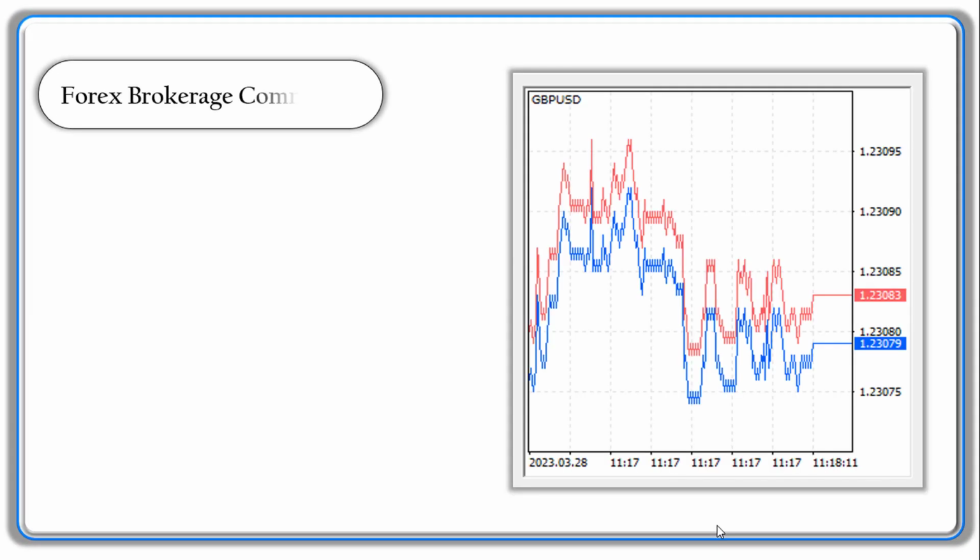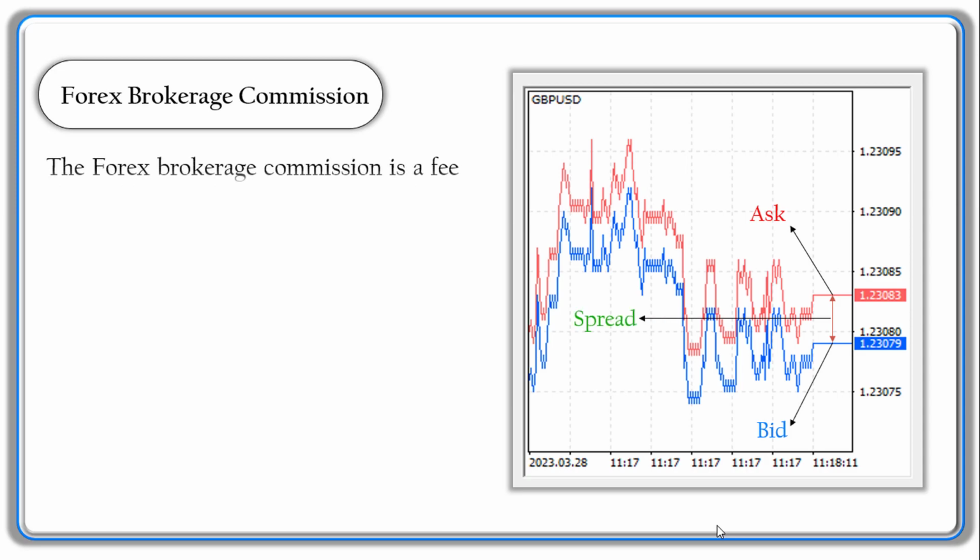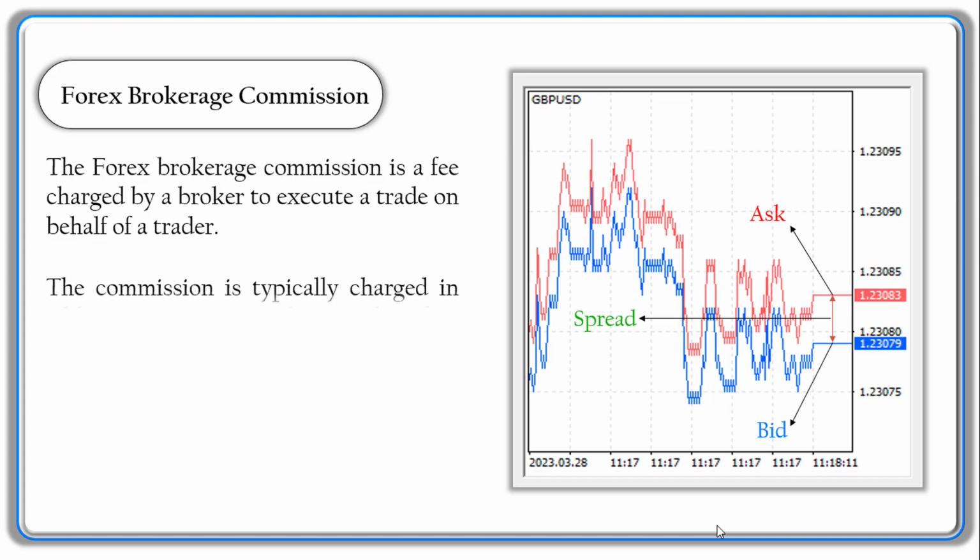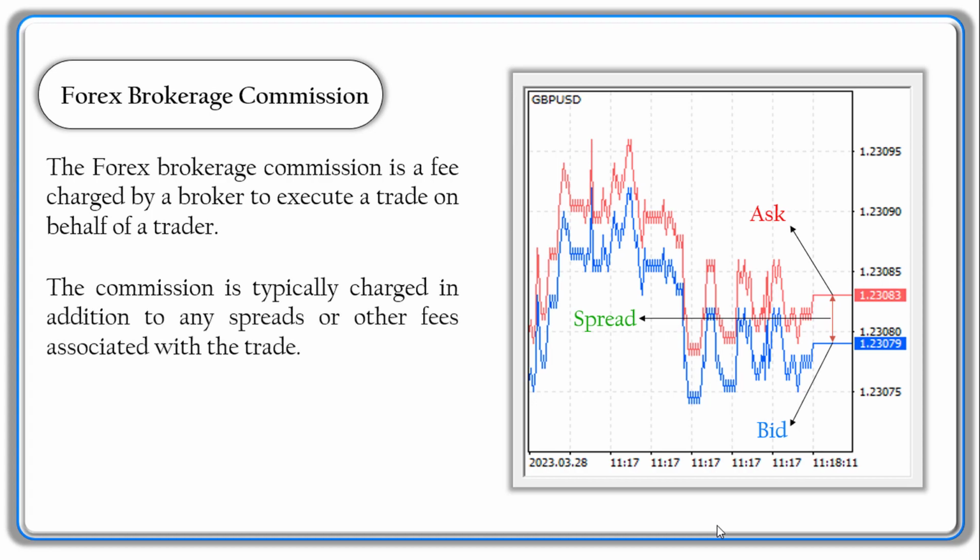What is the Forex brokerage commission? The Forex brokerage commission is a fee charged by a broker to execute a trade on behalf of a trader. This fee is usually a fixed percentage of the trade amount and can vary based on the type of account, the type of trade, and the broker. The commission is typically charged in addition to any spreads or other fees associated with the trade. The commission is an important factor for traders to consider when choosing a broker and opening an account.